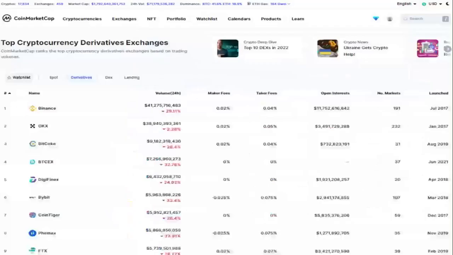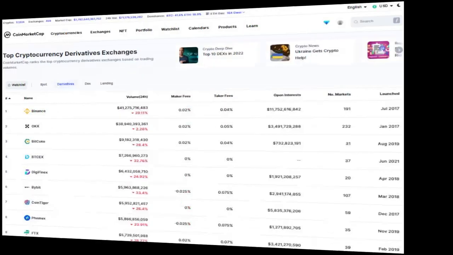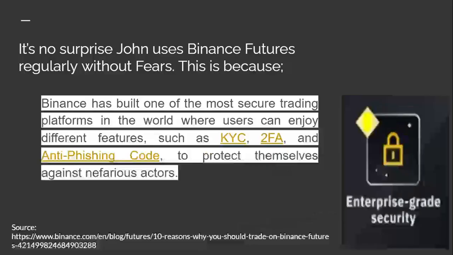Next on the list, we will be looking at the top cryptocurrency derivatives exchanges in the world. These are pictorial representations gotten from CoinMarketCap. You can see Binance is currently ranking at number one. This is the world's top cryptocurrency derivatives exchange, ranking the top derivative exchanges based on trading volumes. You see Binance has the largest trading volumes, very cheap maker fees, taker fees, open interest, and number of markets, and it was launched in July 2017. You can see Binance is currently leading among other crypto exchanges.